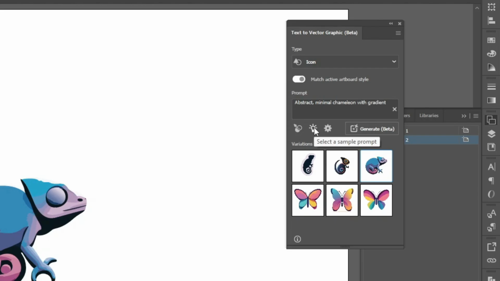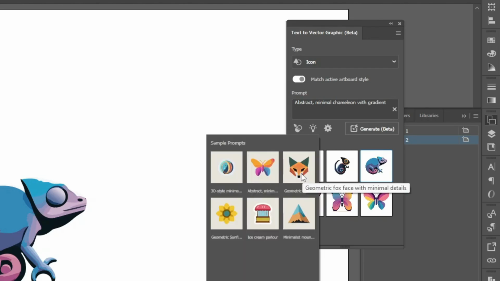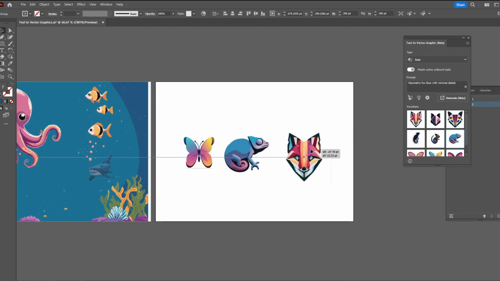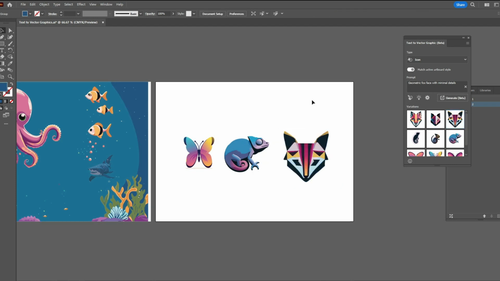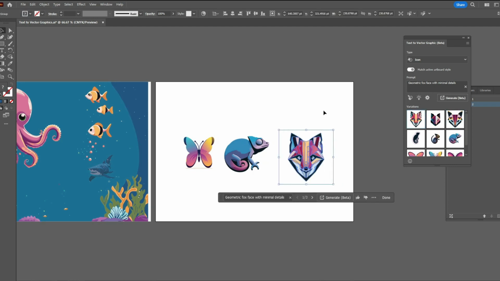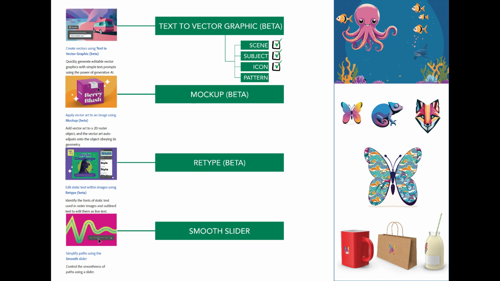It is addictive. Let's try another sample prompt. Geometric fox face with minimal details. Here are the results. So that is the icon feature inside the text to vector graphics in Illustrator 2024 version.